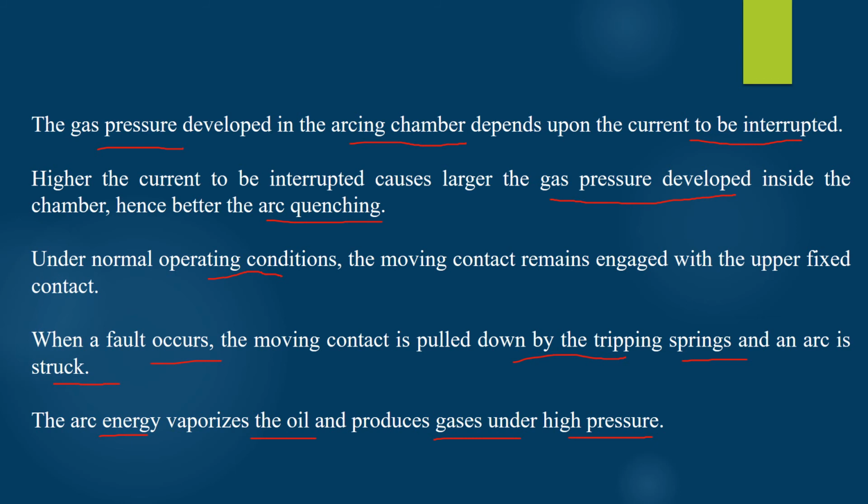The hydrogen gas, as already discussed, has high heat conductivity, and therefore it will help in cooling the arc, which will result in a rapid increase of the dielectric strength of the medium between the contacts, and therefore the arc voltage will become greater than the system voltage. And since the arc voltage will not be provided by the lesser system voltage, the arc will no longer be able to maintain itself and will get quenched automatically. Thus, in this way, the operation of any type of oil circuit breaker takes place.